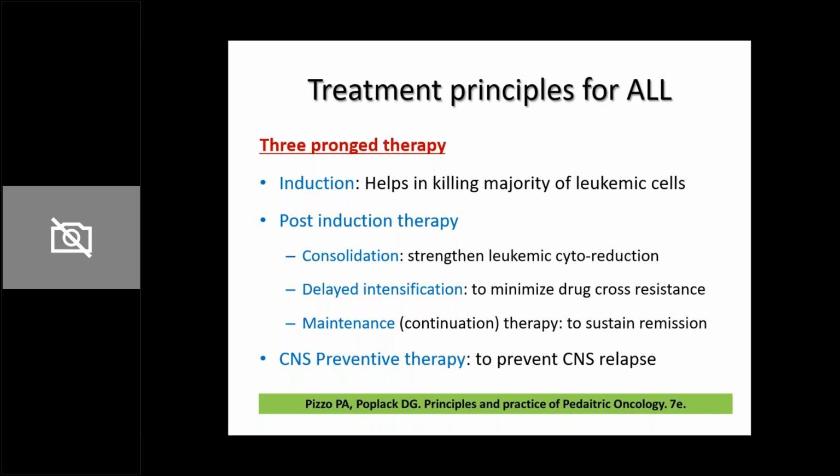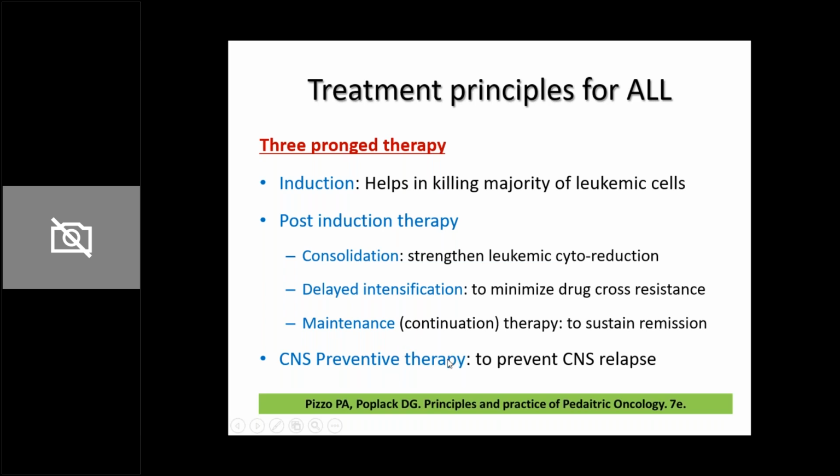Okay, so a few leukemic cells can just stay hidden there for a long time and later lead to a leukemic relapse. Once the child has completed therapy, those leukemic cells will start multiplying and lead to relapse. Likewise, the testes is also a sanctuary site because of the blood-testis barrier, which leads to relapse in these areas. So to cater to the CNS relapse, we give the CNS preventive therapy.